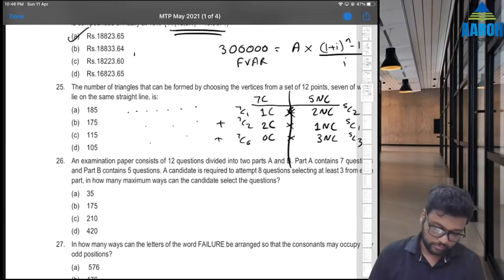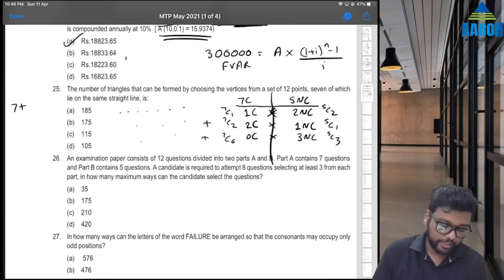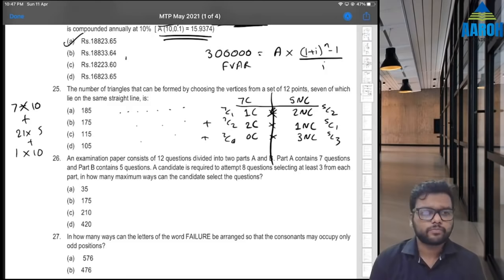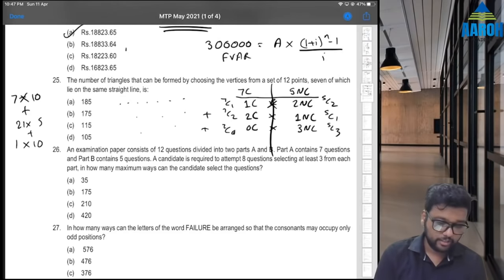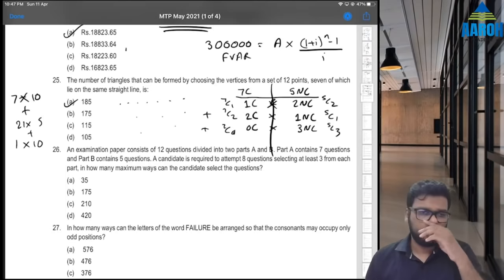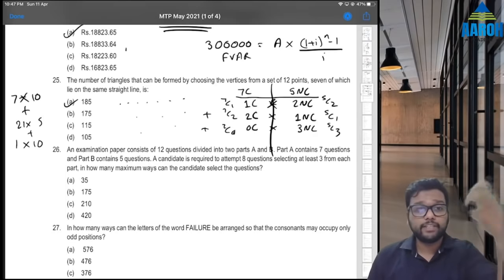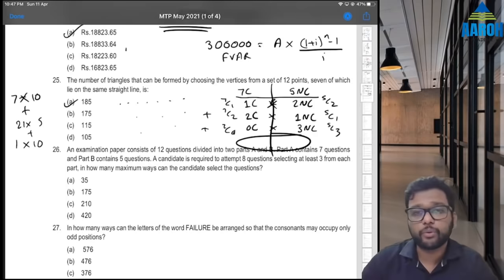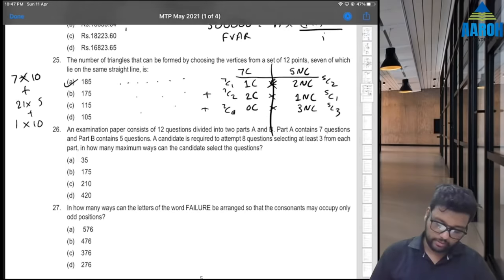7C1 is 7, into 5C2 is 10, plus 7C2 is 21 into 5C1 is 5, plus 7C0 is 1 into 5C3 is also 10. So what will be the answer? 70 plus 105 plus 10. 185 will be the correct answer, option A. Or what you can do is, from 12C3 you can subtract the remaining way, but don't do that in the exam. We don't have that much time to think, so this is okay.